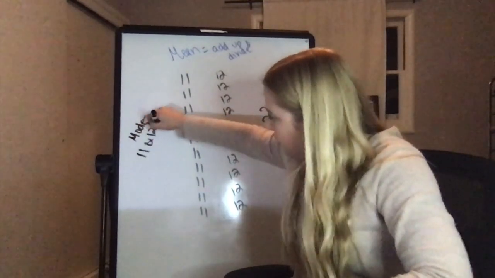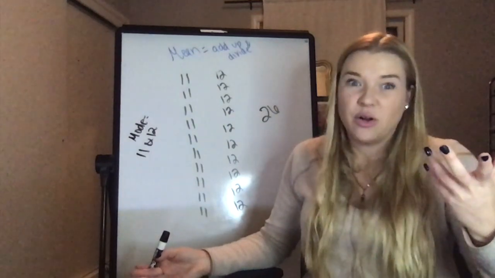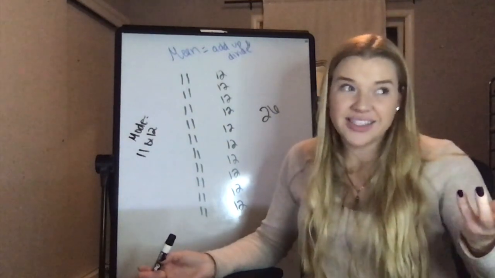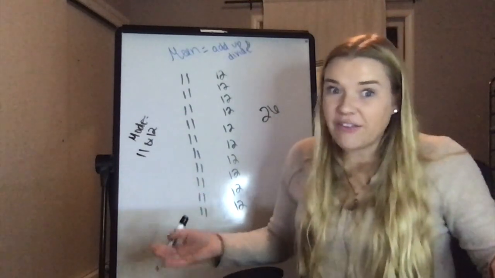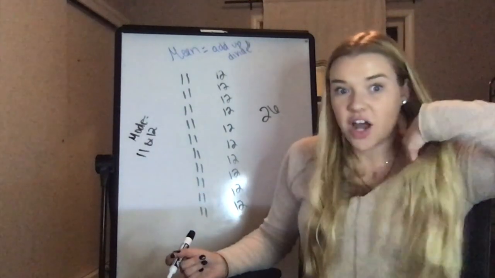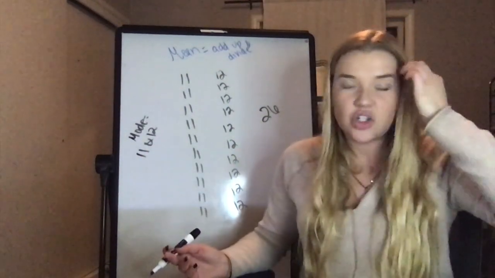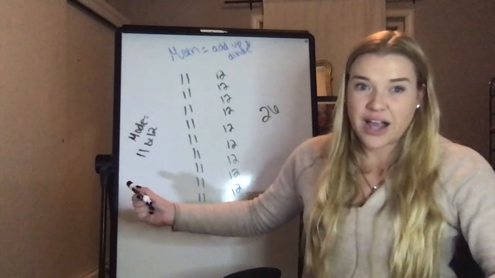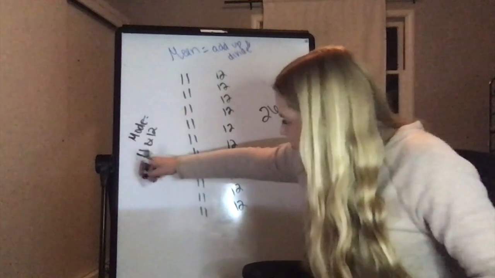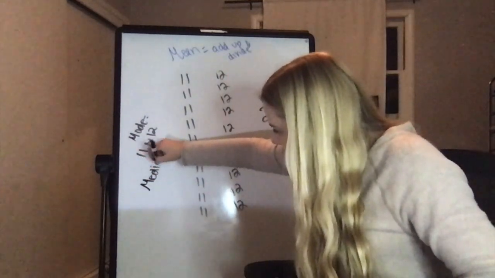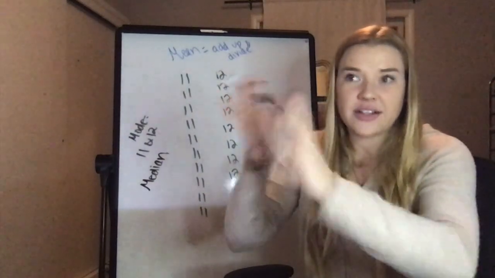Would you say that 11 and 12 is a pretty fair answer for about how old are the kids in your class, or the people in your class? I would say that's a really fair answer, because my kids are all 11 and 12, right? I'm the only person that's not. So I would say mode would be a really good tool to use in this situation, because it's giving me a far more accurate answer. I could also use median. So median, remember, is that middle number. Remember, your median is that thing that's in between the lanes on the highway.